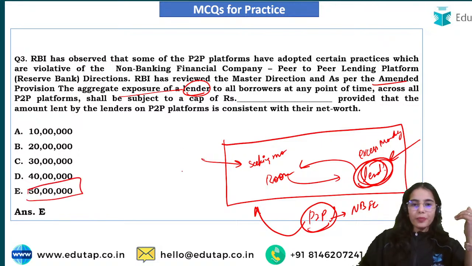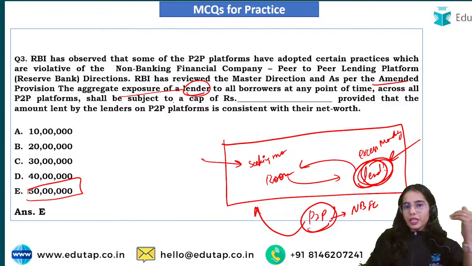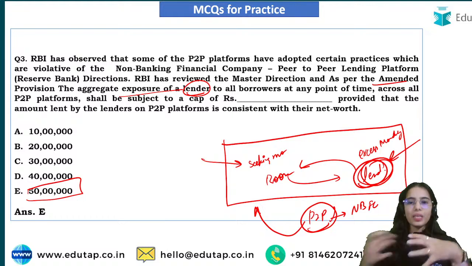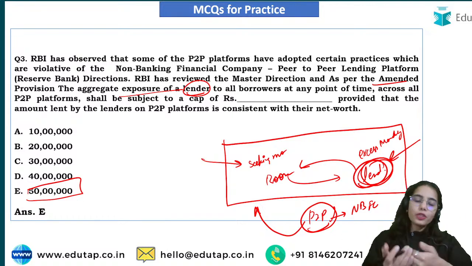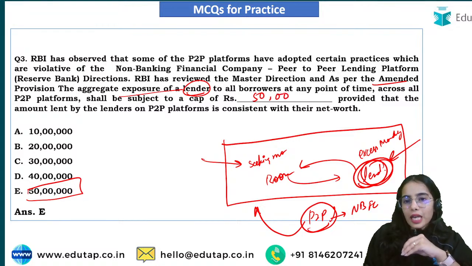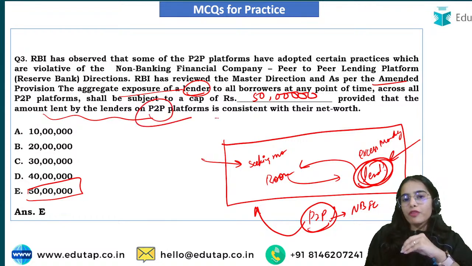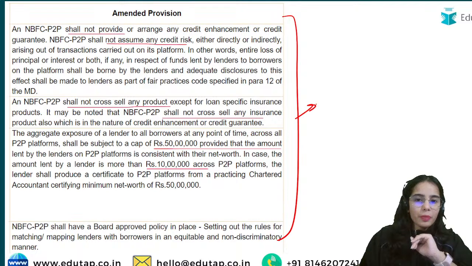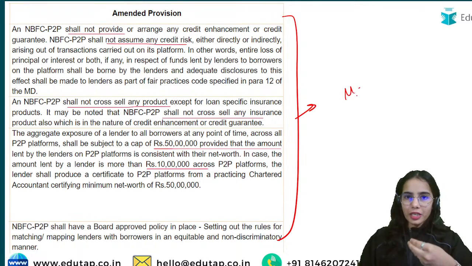As per the amended provision, the aggregate exposure of a lender to all the borrowers at any point of time across all the peer-to-peer platforms shall be subject to a cap of rupees 50 lakh, provided that the amount lent by the lenders on the P2P platform is consistent with their net worth. So there is the amendment that has happened in the master direction. These are the amended provisions.